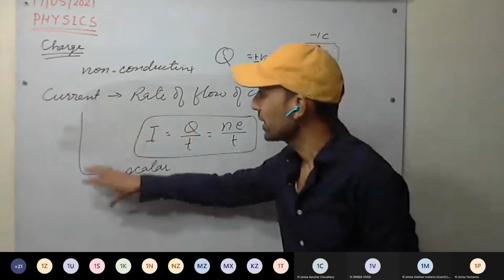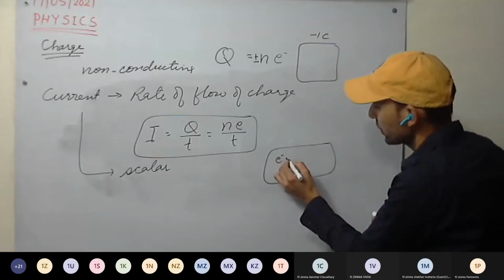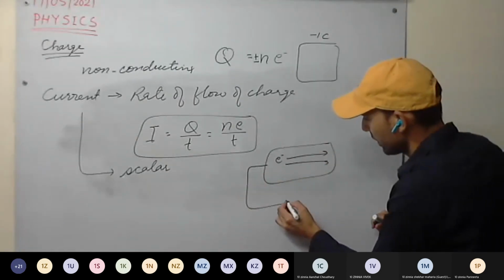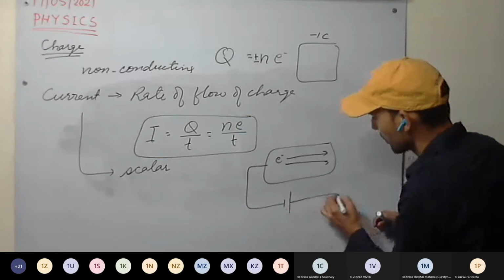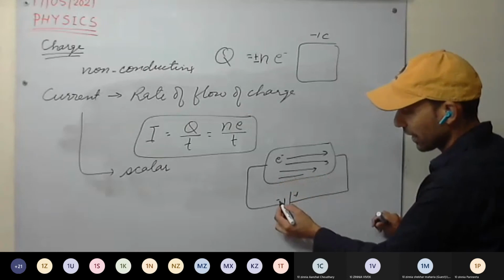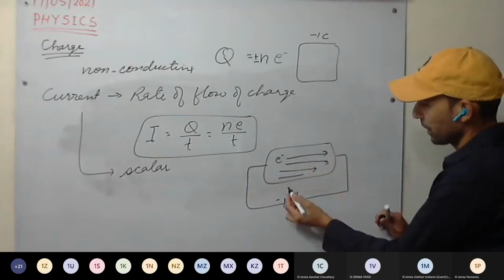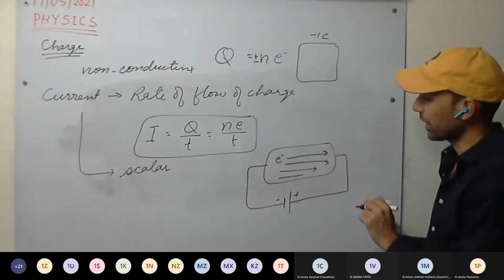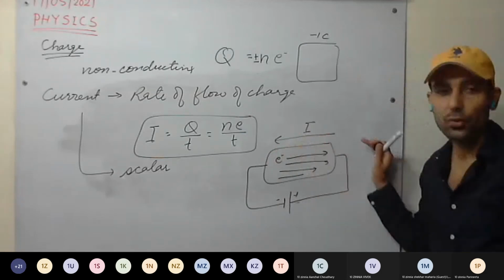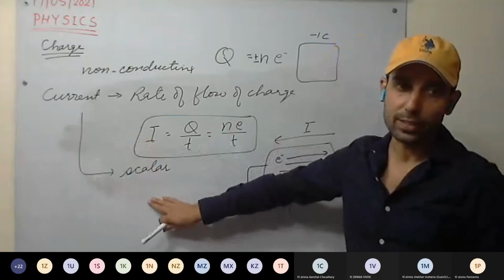See here, one thing, current direction we are taking. For example, this is our body, this is our battery, negative charge, positive charge. Negative means excess of electrons, so electrons will be flowing from the negative terminal to the positive terminal. This is the direction of flow of electrons. Current direction we take opposite to the flow of electrons. This direction we take as the flow of current. And current is a scalar quantity.